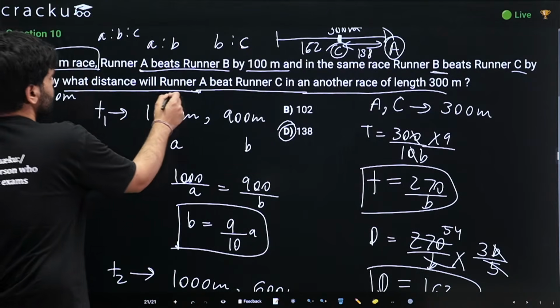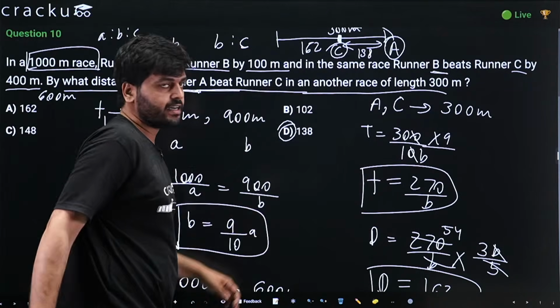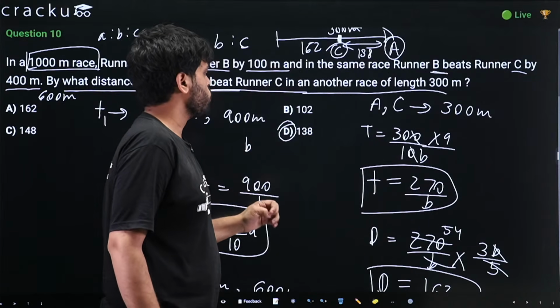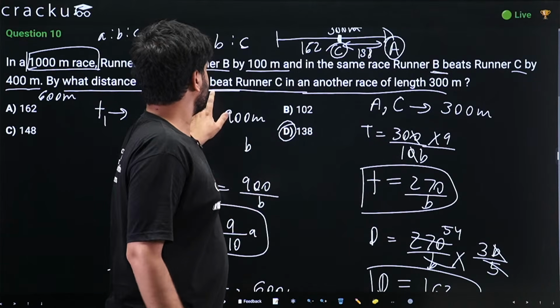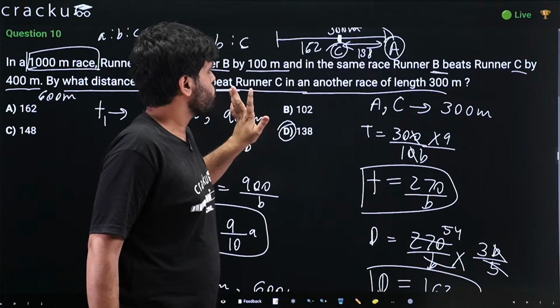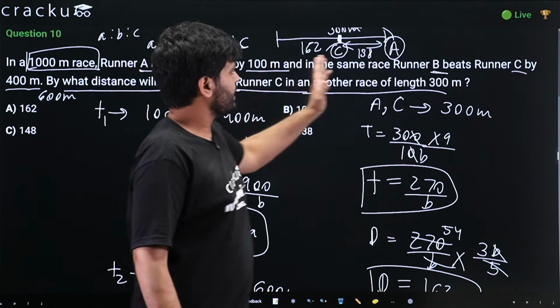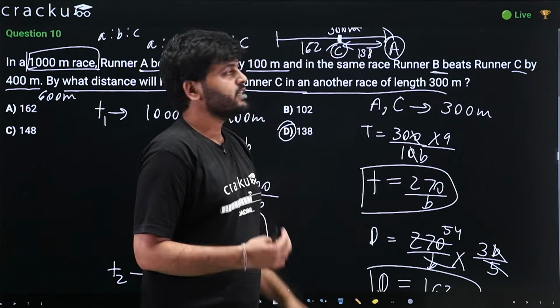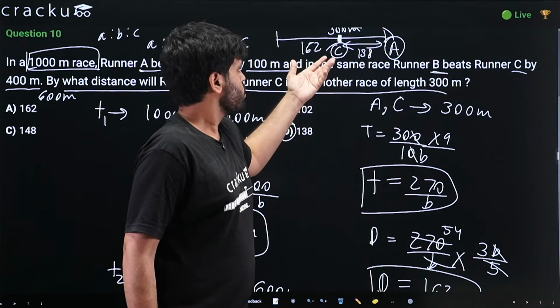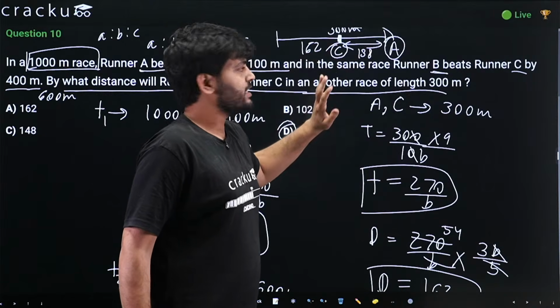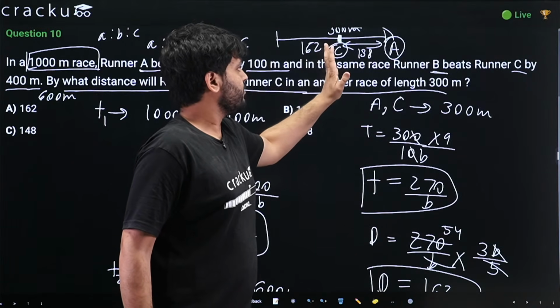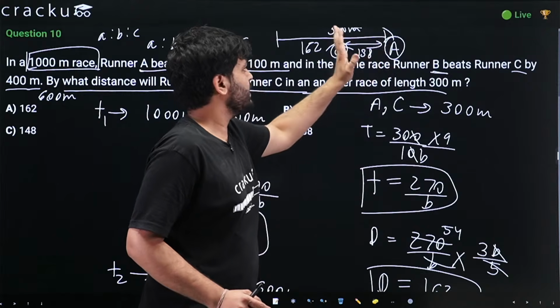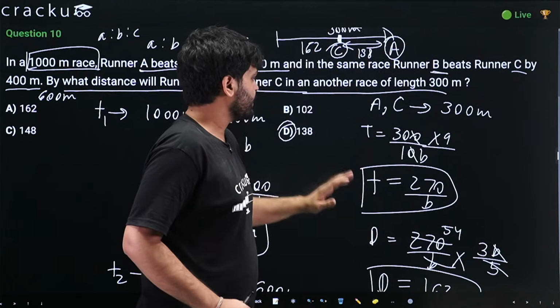Now we are asked by what distance runner A will beat runner C in another race of 300 meters. We know the ratio of speeds of A and C. We just have to calculate, when A is at 300 meters, how far behind C would be.